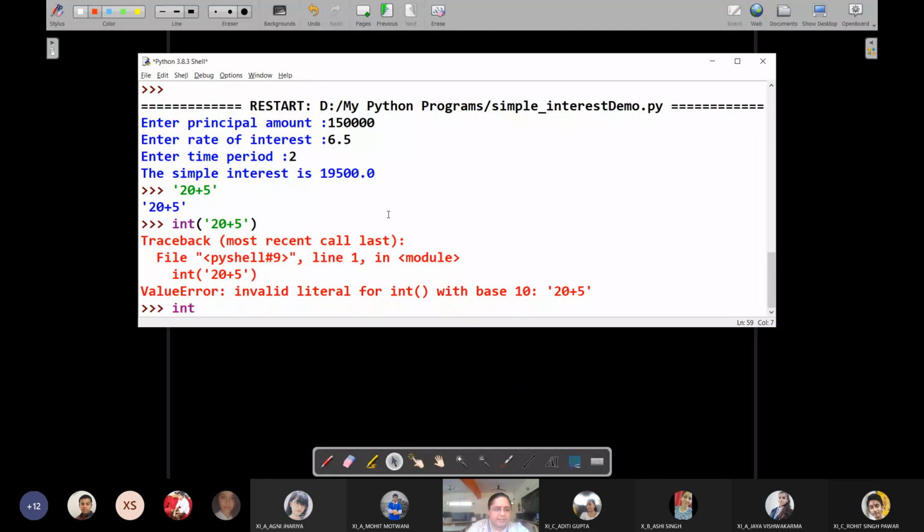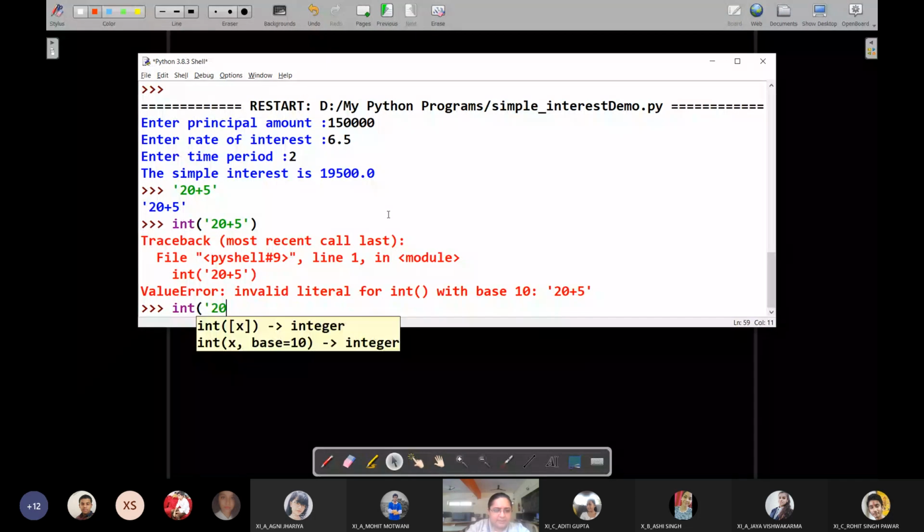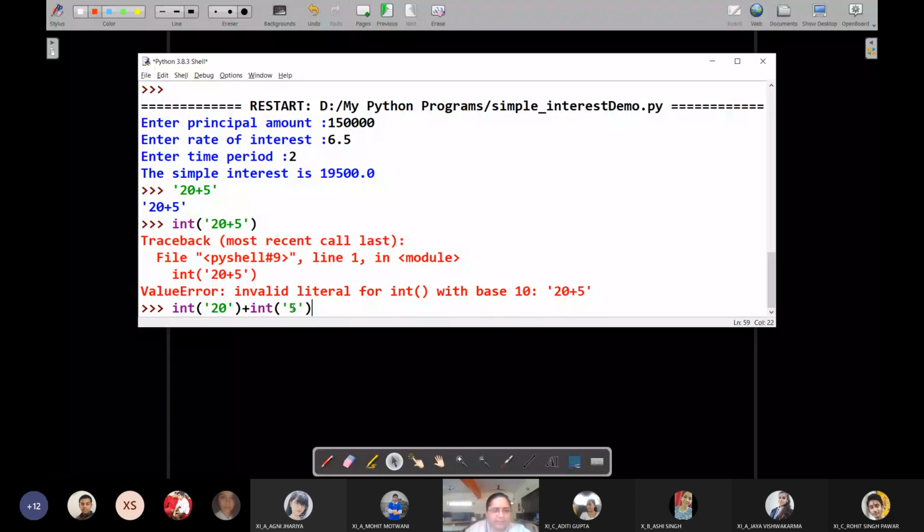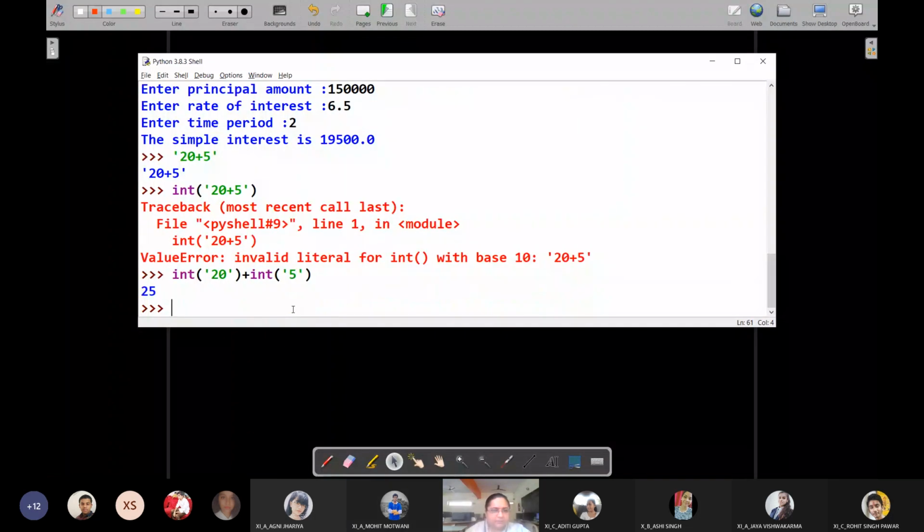But if you write it like this, int 20 plus int 5, that is fine. Why? Because this will first convert 20 into the numeric 20 and 5 into numeric 5, then add 20 plus 5, which gives me 25. So you need to keep a very close watch on the different types of data. That is why your data handling chapter is very, very important, students. We are going to see that in detail when we study data handling.